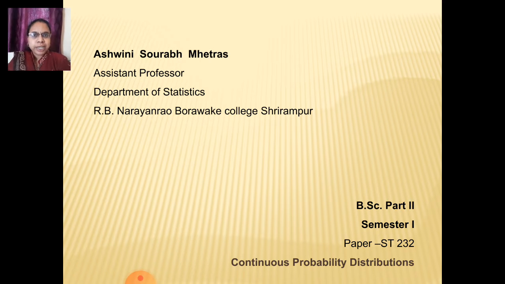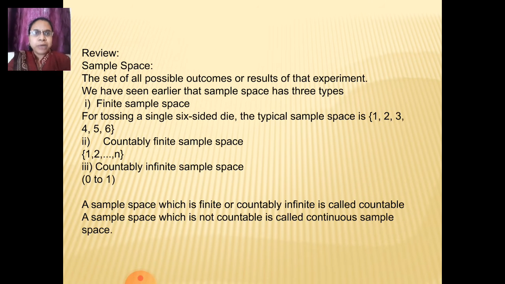I am going to take paper second, Continuous Probability Distributions. For that, let's see some review. In the last year, that is in the BSc first year, we have learned about the descriptive statistics and probability distributions parts. In descriptive statistics, we make use of sample space. So let's see what is sample space: the set of all possible outcomes or results of that experiment.